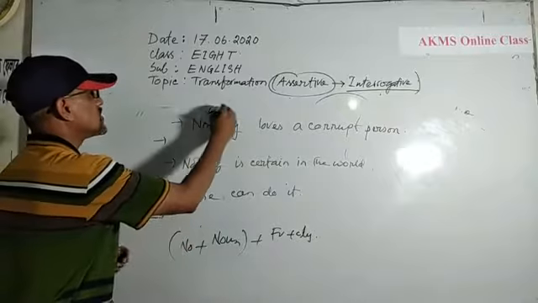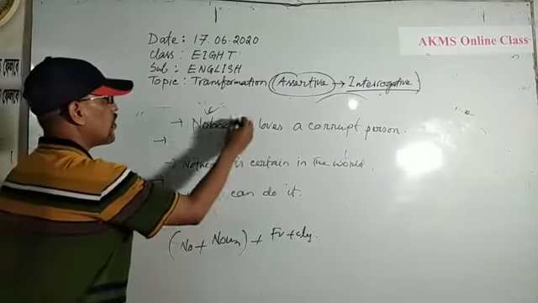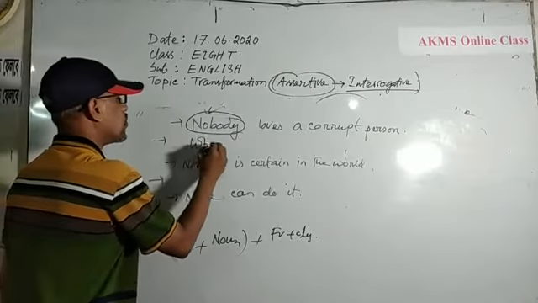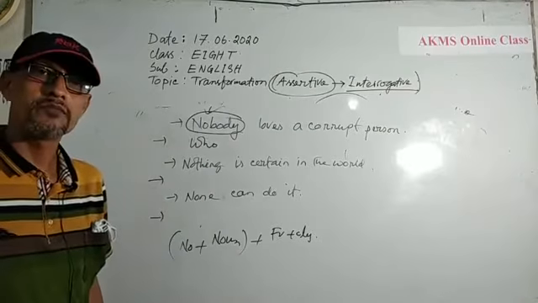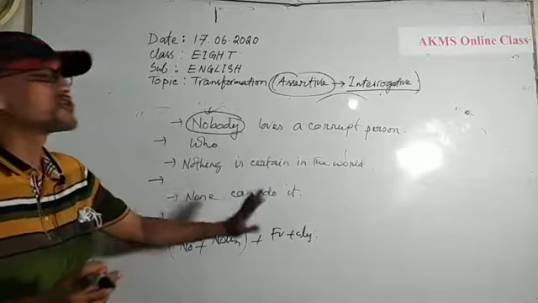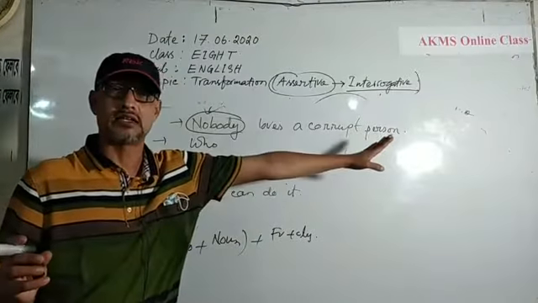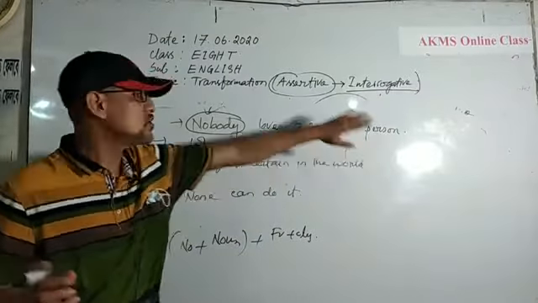You know, this is the person, nobody. It is a person, so you should use "who." Who. You need not change the other words of the sentence. You should write "loves a corrupt person." Who loves a corrupt person?